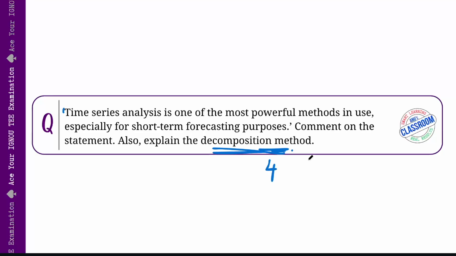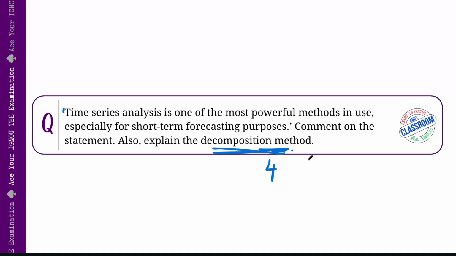The next component is seasonality. It reflects recurring patterns over regular intervals like monthly, quarterly, or yearly. For instance, say ice cream sales. It rises in summer, it falls in winter due to the seasonal demand, correct? So that is seasonality. That is the second part of the whole data.